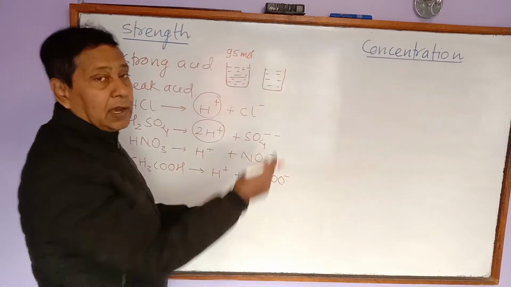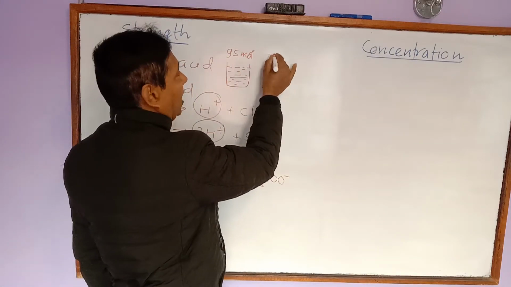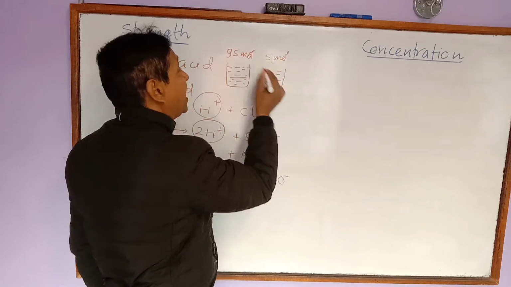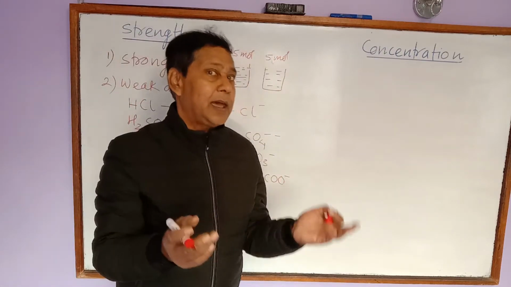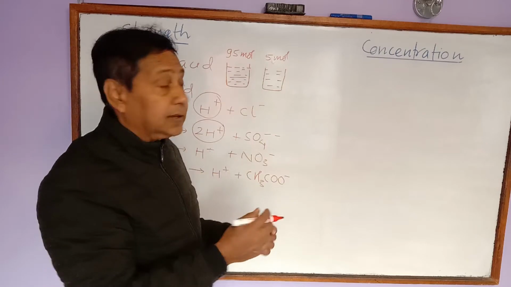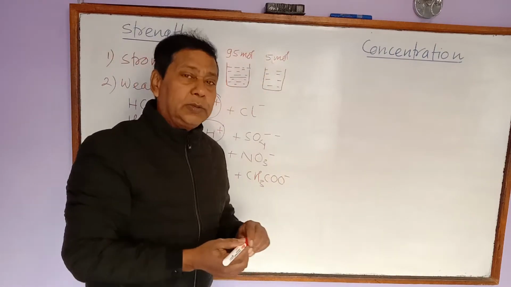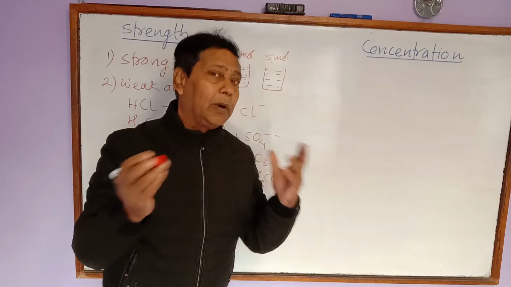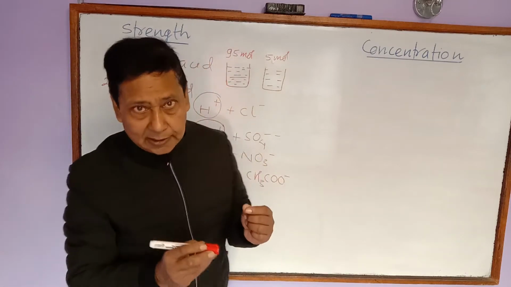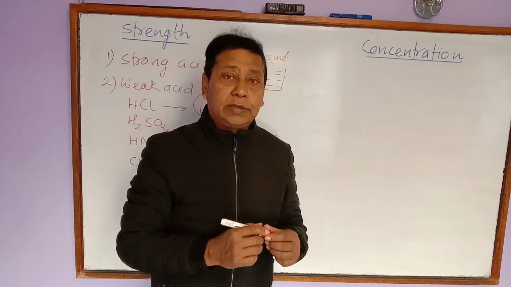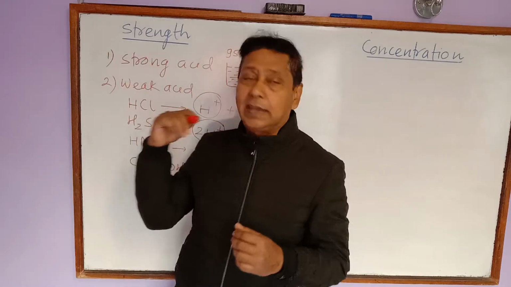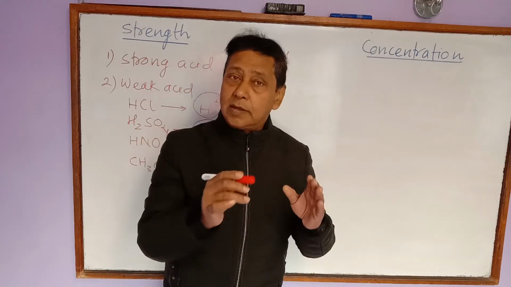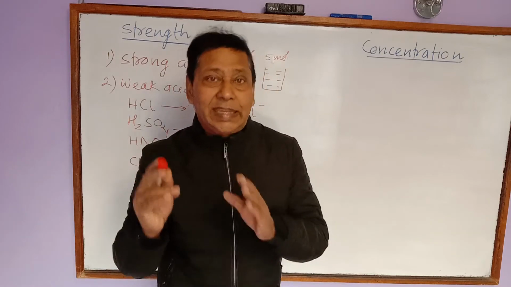Now, if there are 100 molecules, let's say, then only 5 molecules are ionized, and the remaining 95 molecules are not ionized. This is the nature of acetic acid. And if we add more water, then what is found? 6, 7, 8, 9 or maybe 10 molecules ionize, but all the molecules never ionize. An acid is called weak acid if its molecule does not ionize completely in aqueous solution.